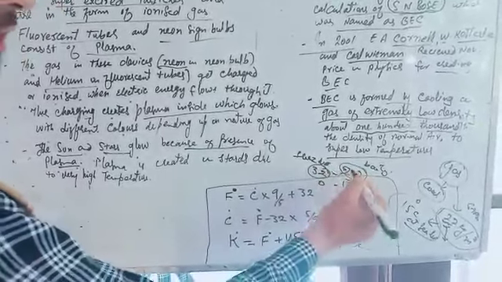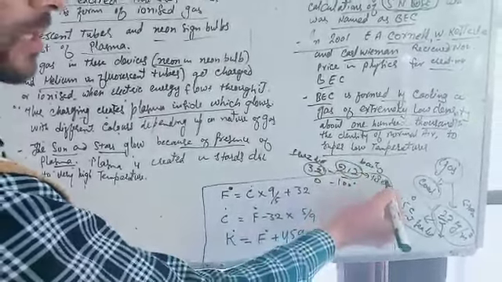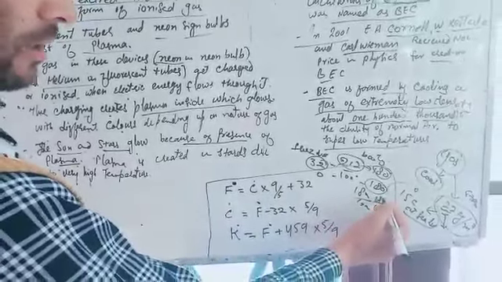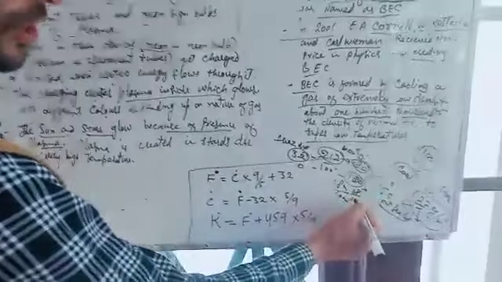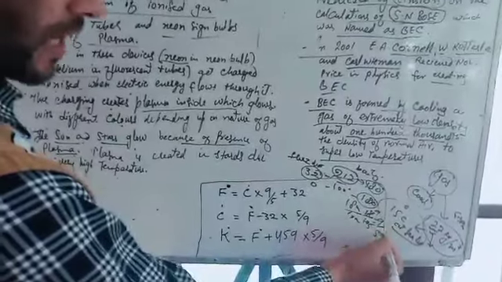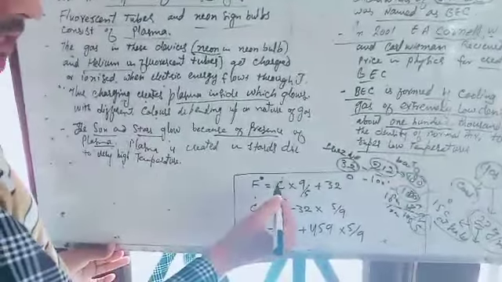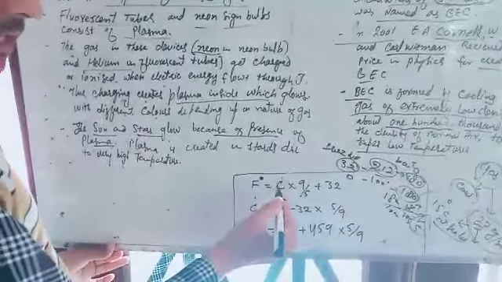There are 180 parts in one and 100 parts in the other. If you divide 180 by 100, you get 18 by 10, that means 9 by 5, since 2 9s are 18 and 2 5s are 10. That is where 9 by 5 comes from. Fahrenheit equals centigrade into 9 by 5 plus 32.